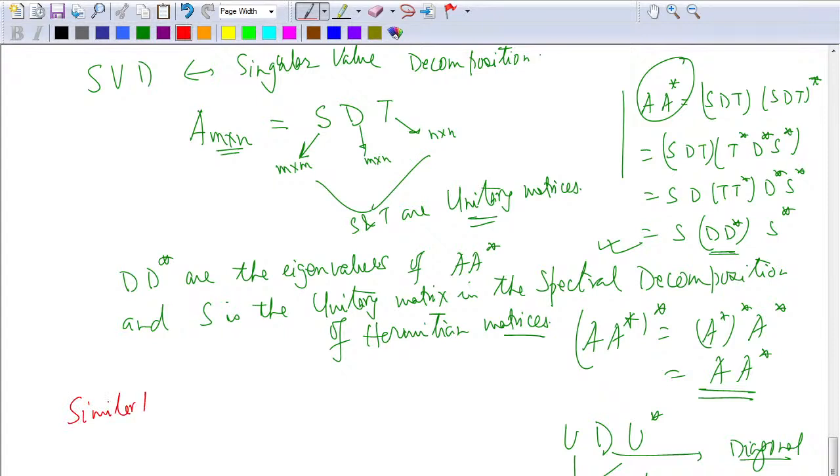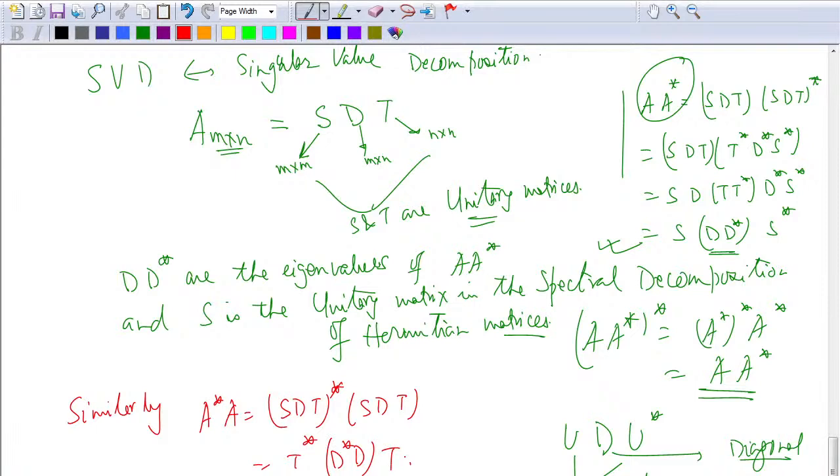Similarly, S comes from decomposition of A A star and T will come similarly. You can check that if I compute A star A, I'll get it as S D T whole star S D T. So T star will come here, then D star D will come and T will come. Alright, so you can get S and D using these ideas, fine. But somehow it becomes a bit complicated if you want to understand it this way.